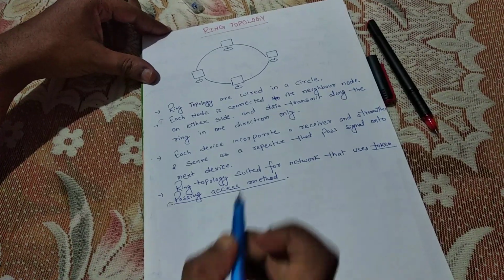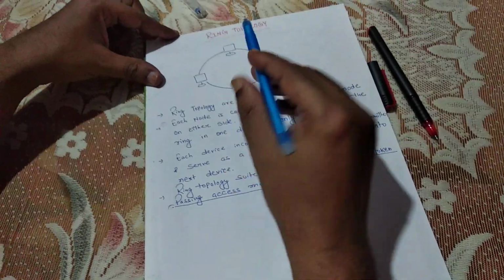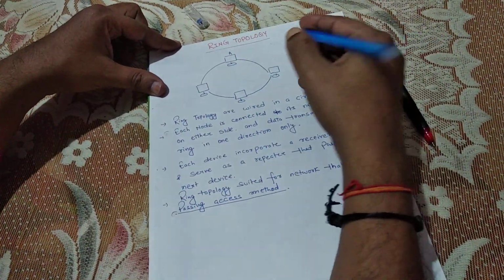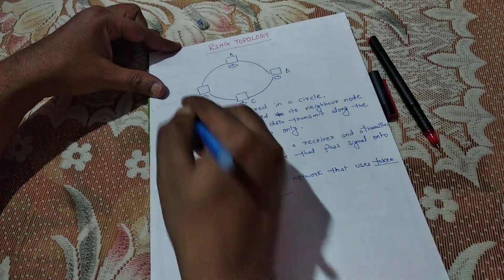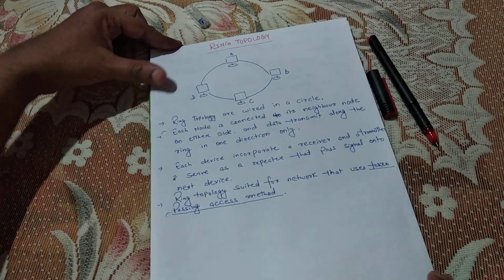What does it mean? I will give different names to different nodes.